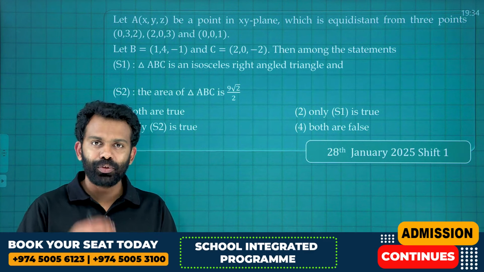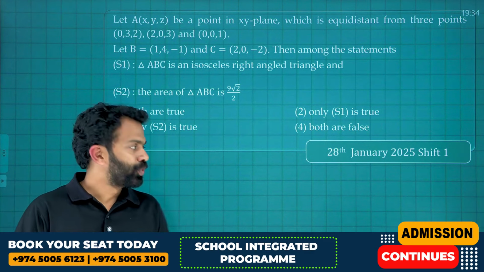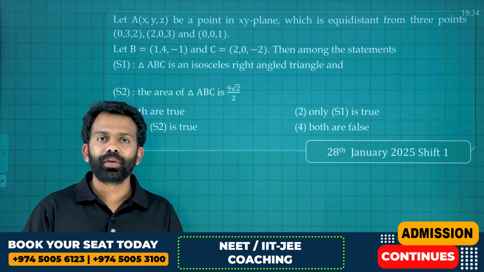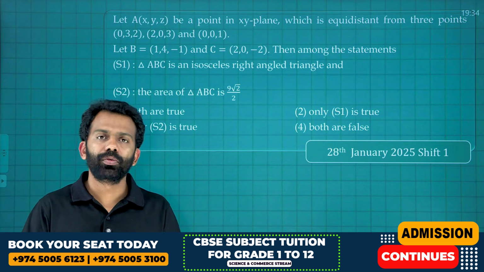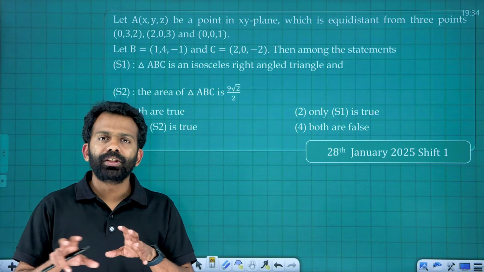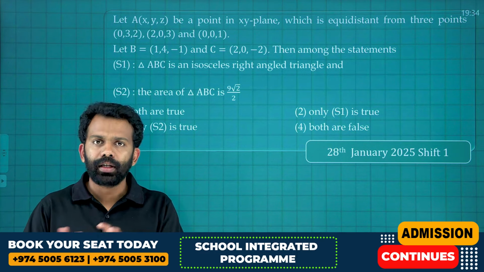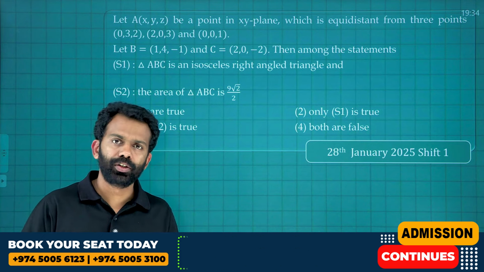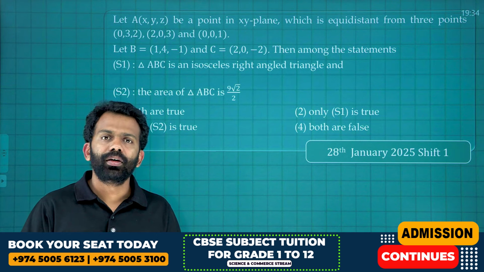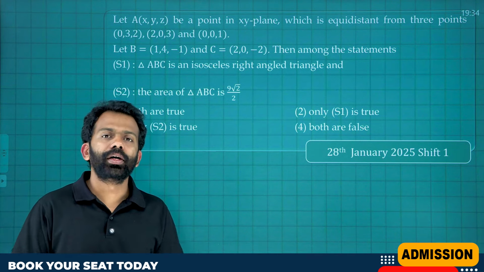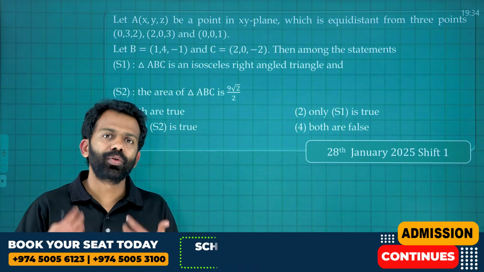The standard keeps on decreasing year by year. About 3D, initially the topic plane was also there, but it got deleted for mains. Now the topic is mainly focused on straight lines and the basics of 3D geometry. It's a very easy topic, easy to score marks, and the questions are getting easier.